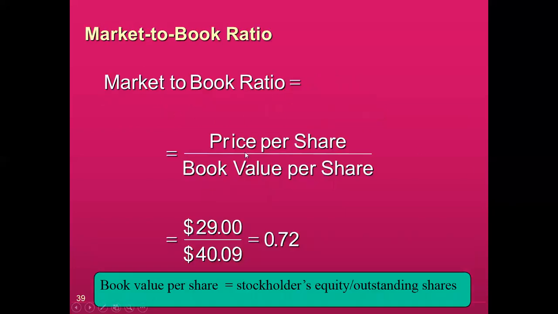Market to book ratio, again we take price per share, which is the market price of one stock, and book value per share. Sometimes it might be given in the data, and if it is not available, then you can calculate book value per share based on stockholder equity divided by the outstanding shares.